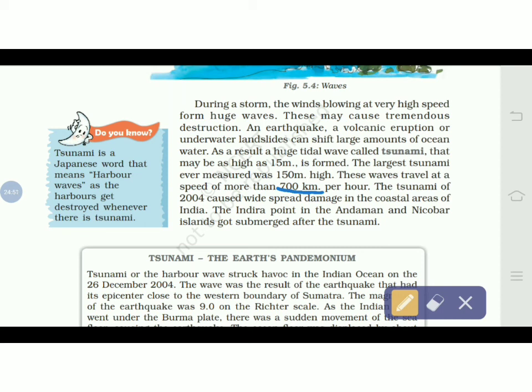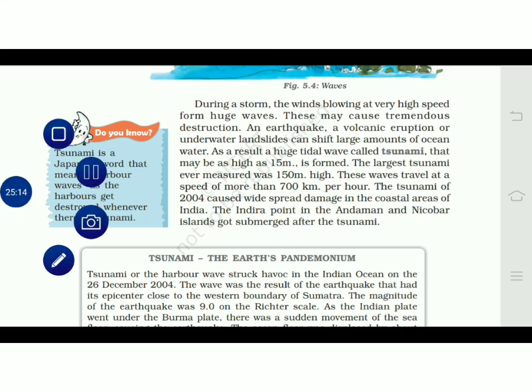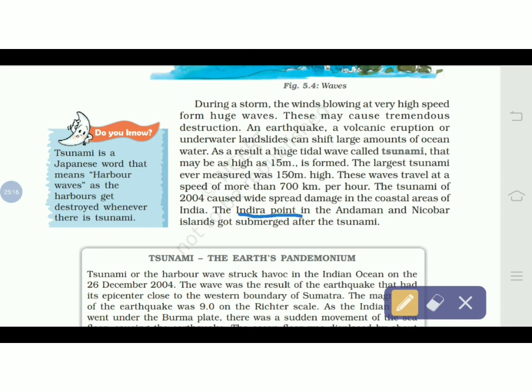Similarly, the same kind of tsunami occurred in 2004, and it also caused widespread damage in the coastal areas because it occurred in the ocean, and this tsunami affected India. So what happened? The southernmost point, that is Indira Point in the Andaman and Nicobar Islands, was completely submerged, went under the water because of the tsunami.